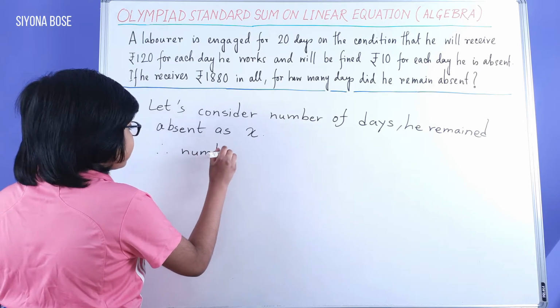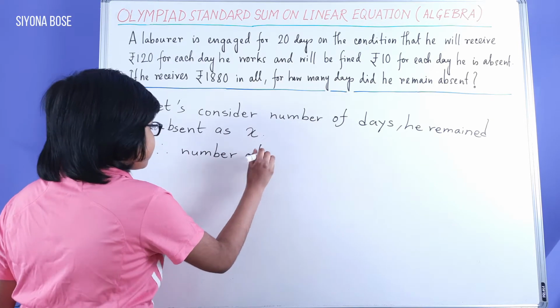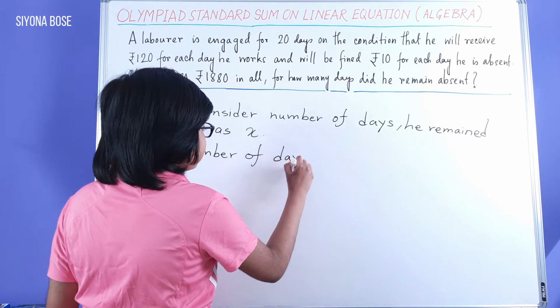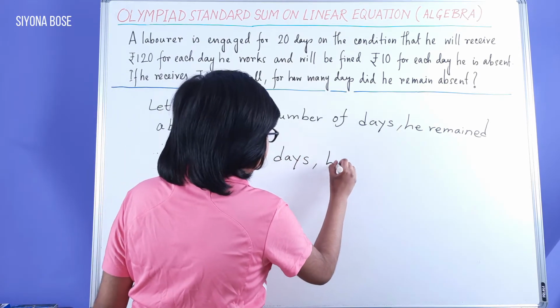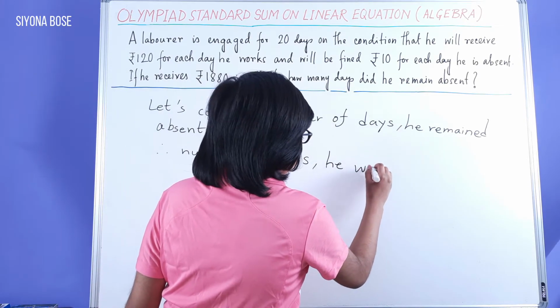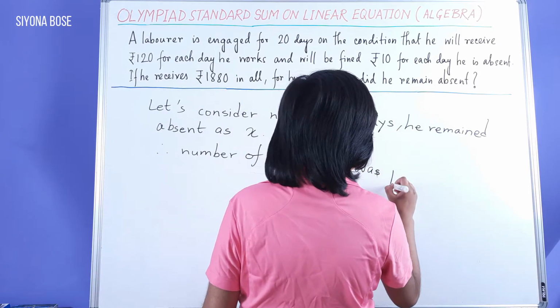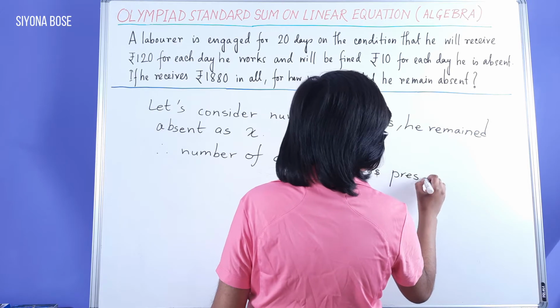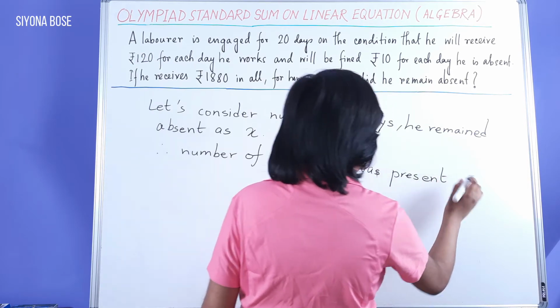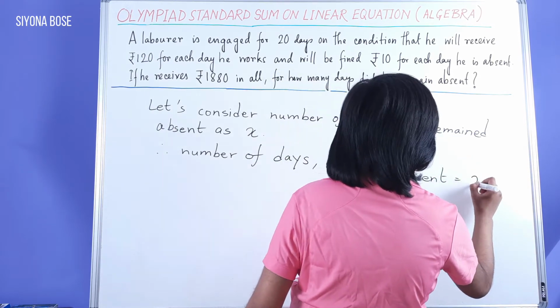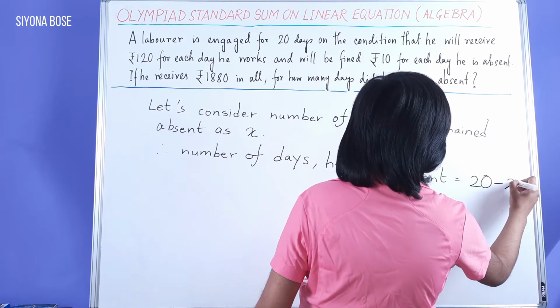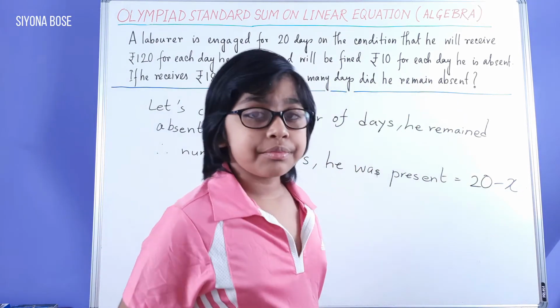number of days he was present equal to 20 minus x days.